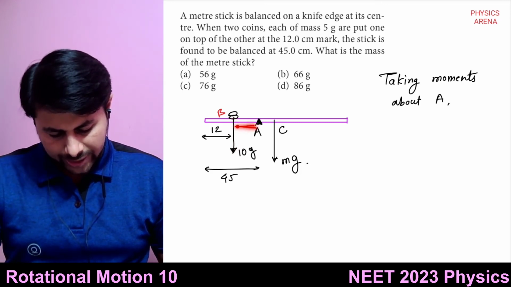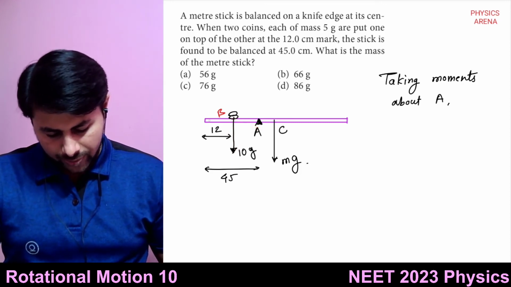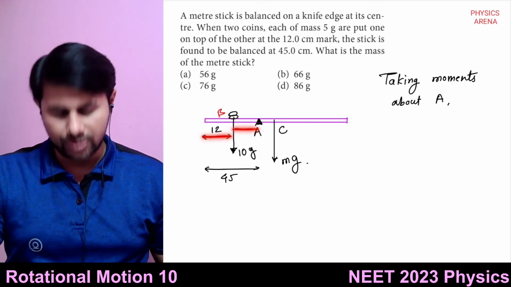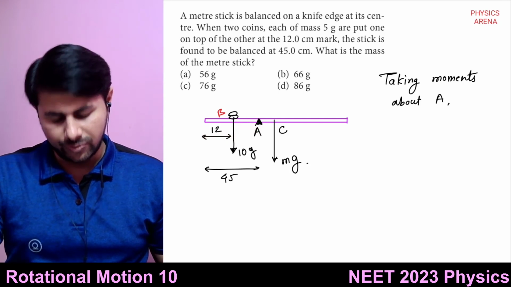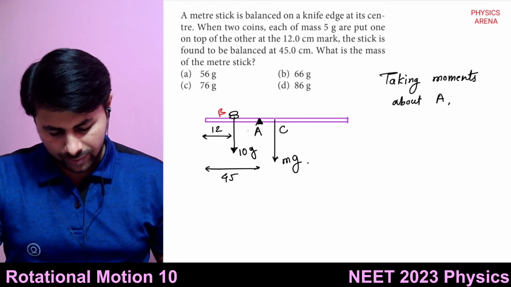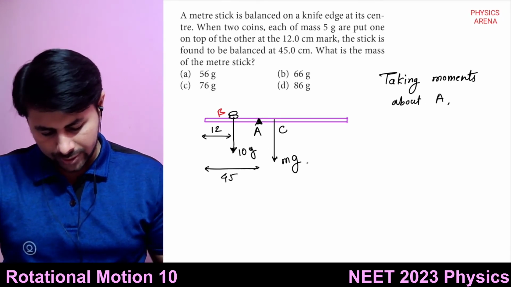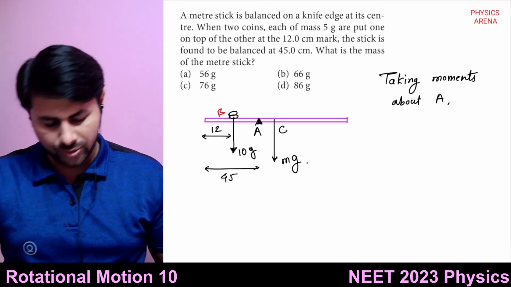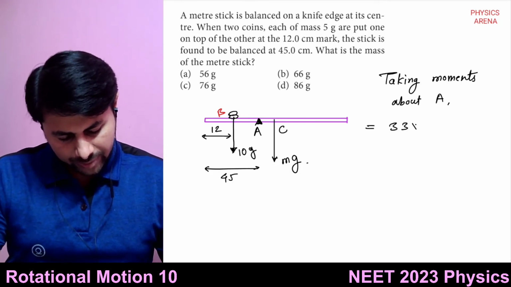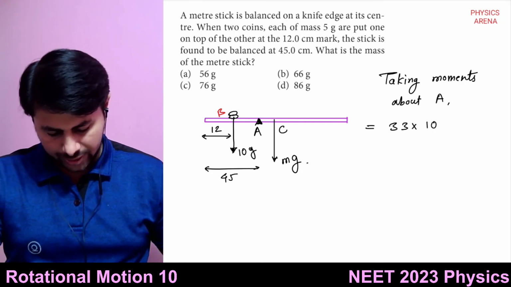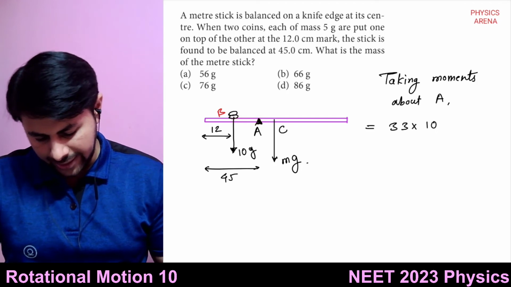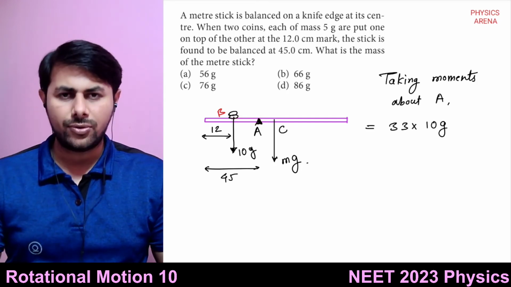How much would be this distance? From here to here it is 45. This distance is 12. So this distance would be 45 minus 12, that is 33 centimeters. So how much is the torque due to these coins? It is 33 multiplied by 10 g, where 33 is the distance. This is the torque due to coins.